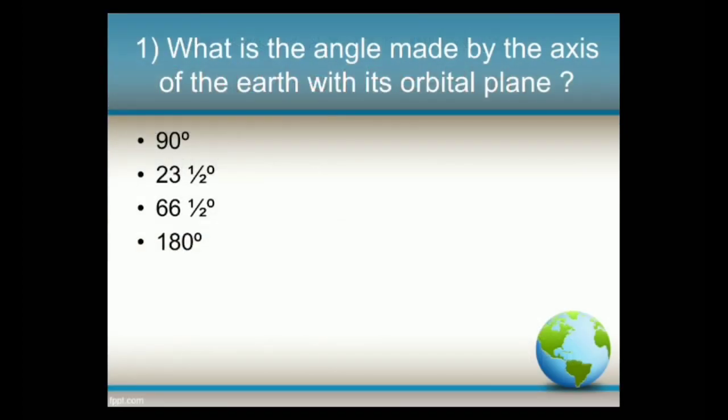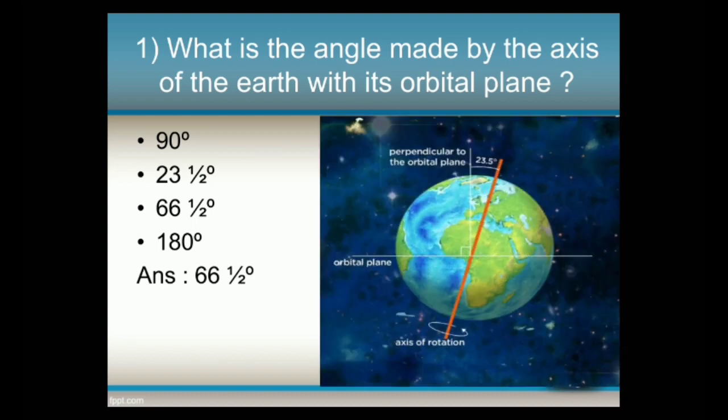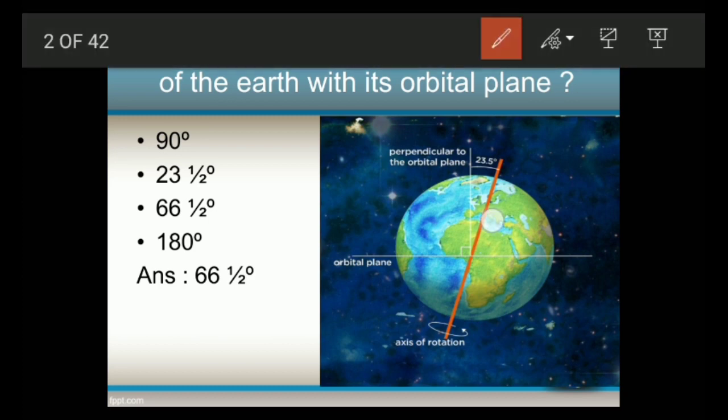What is the angle made by the axis of the Earth with its orbital plane? Options: 90 degree, 23.5 degree, 66.5 degree, 180 degree. And the answer is 66.5 degree. In this image, you see the axis of rotation. The orange colored line is the axis of rotation. And this is the 66.5 degree angle made by the axis with its orbital plane.